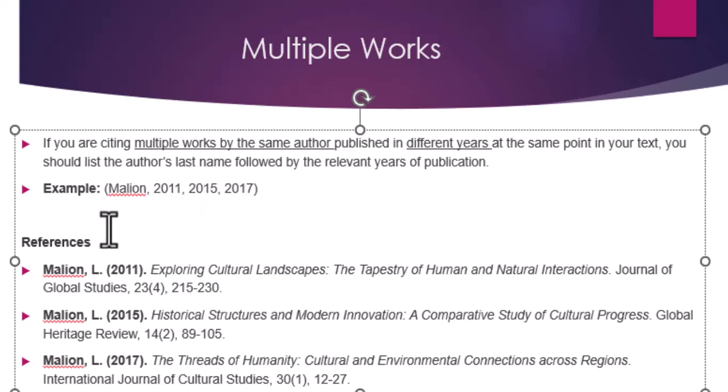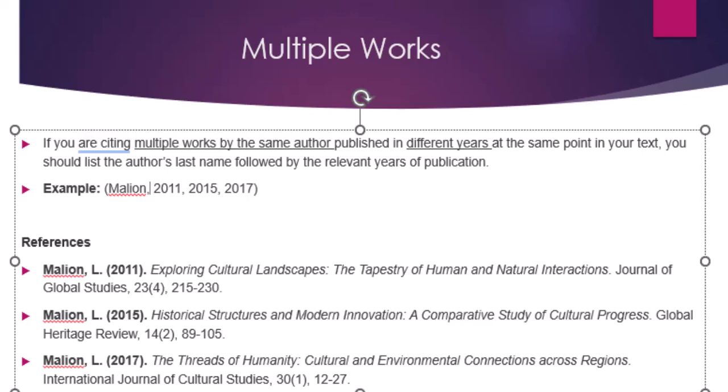So in such a case, you first of all list the years, the way they are following one another. So Marion has published in 2011, which is the first one, 2015, and then 2017. So when you come to references here, you can see that we have a reference of Marion in 2011, Marion in 2015, Marion in 2017. So that is how you cite the same author that has published in different years.